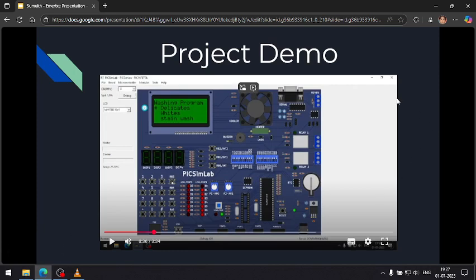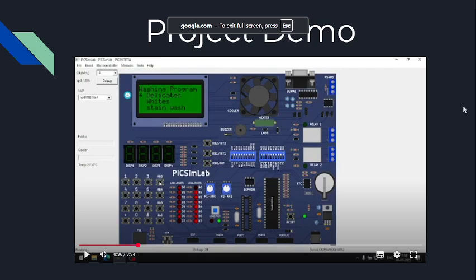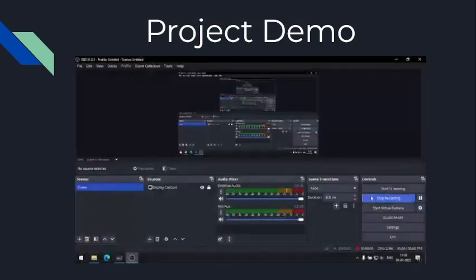Moving on with the presentation. So that was the project demo.